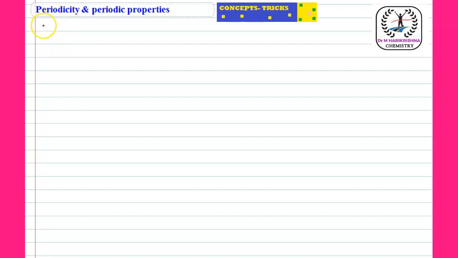Periodicity and the periodic properties. So the first one is periodicity. What is periodicity?